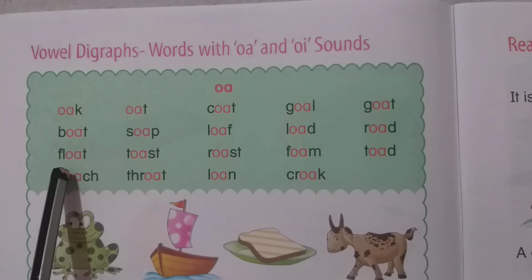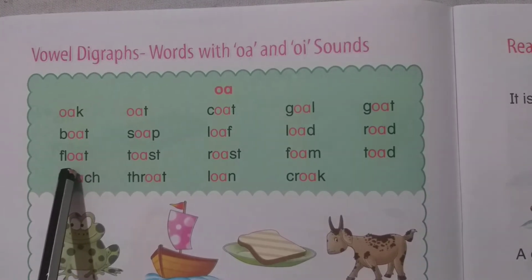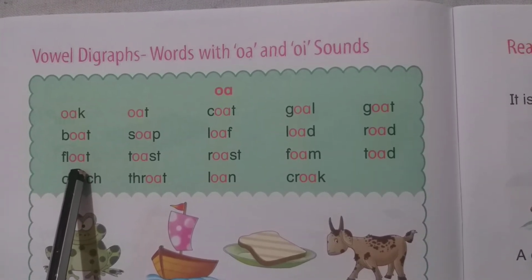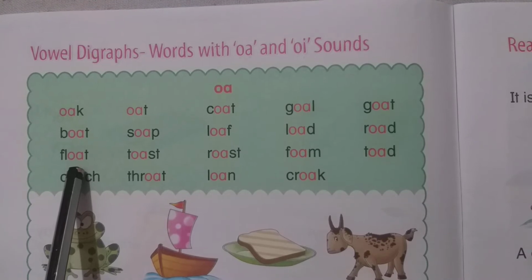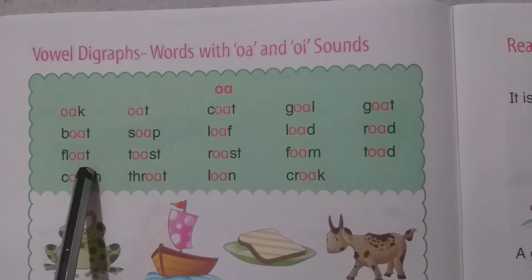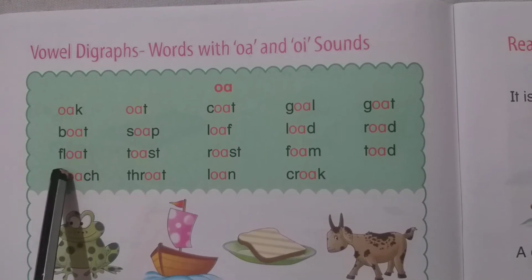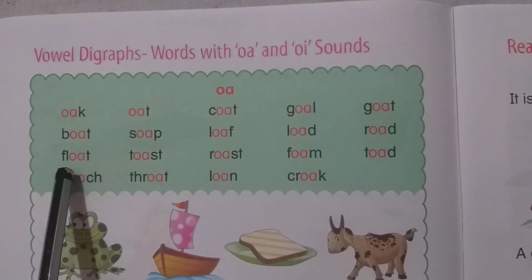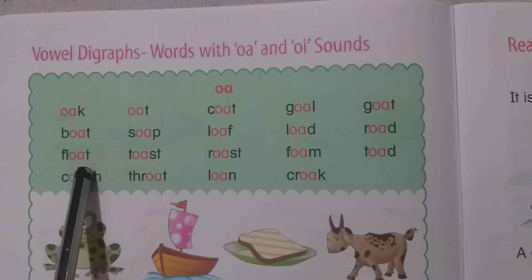Okay? The sound of FL is fl. OA is O. The sound of T is T. Together we will say float. Float. Okay?